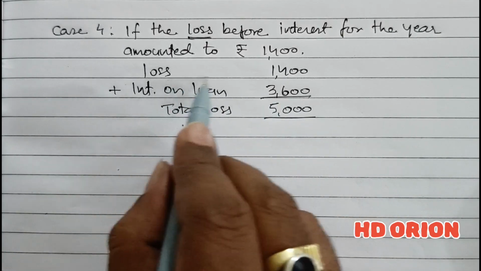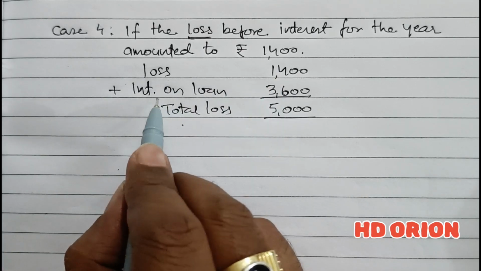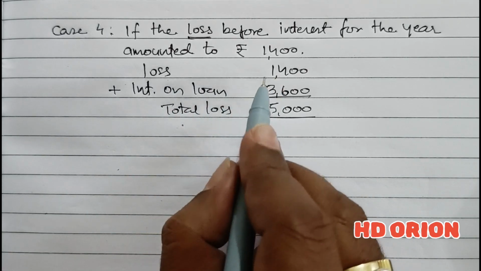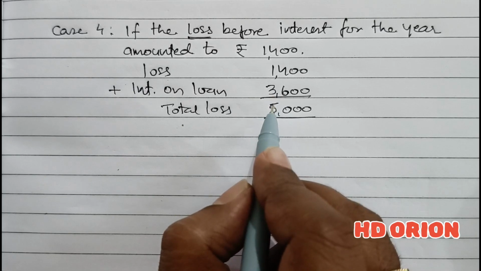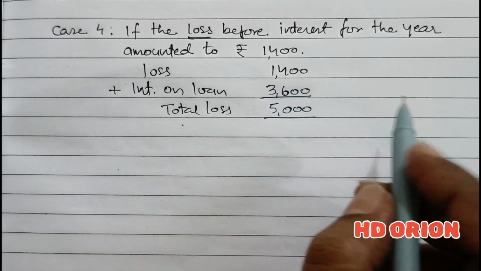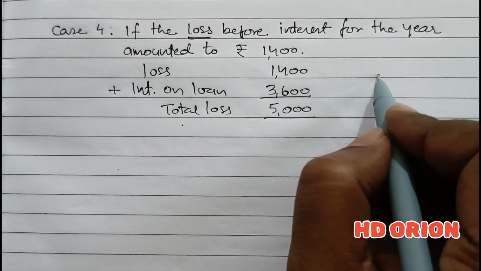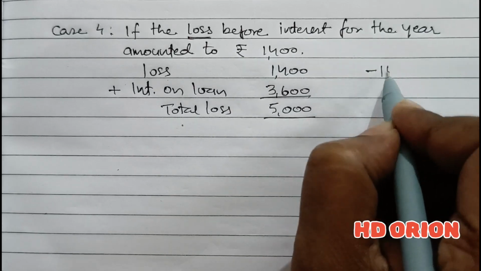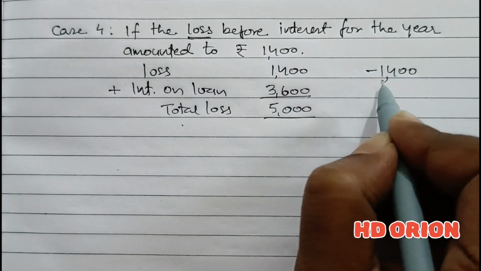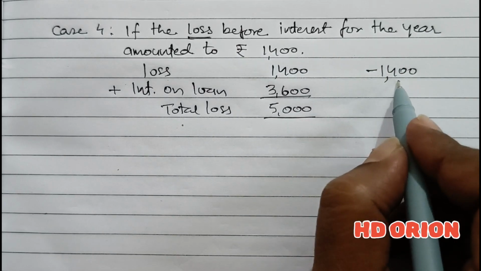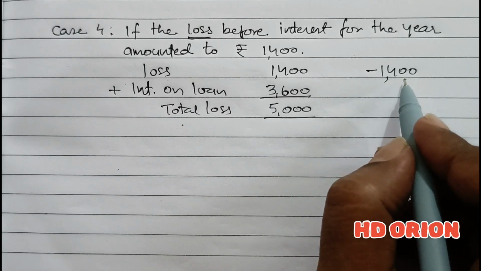Fine. Because we have taken loss and therefore we are adding interest on loan to loss. If we take it as profit in the minus form, then profit can be represented as minus 1,400.